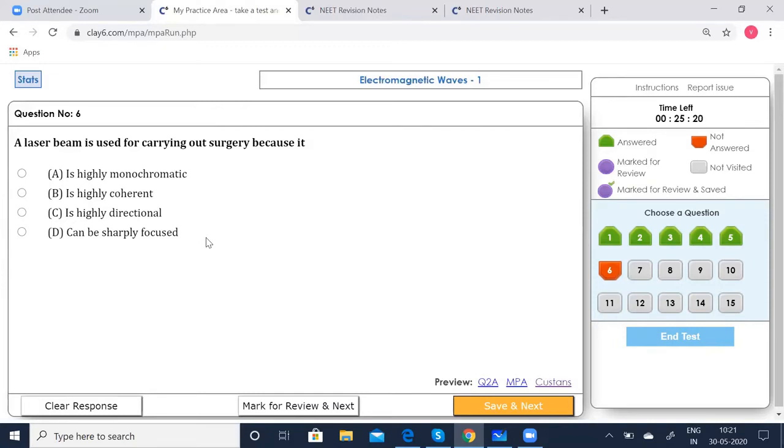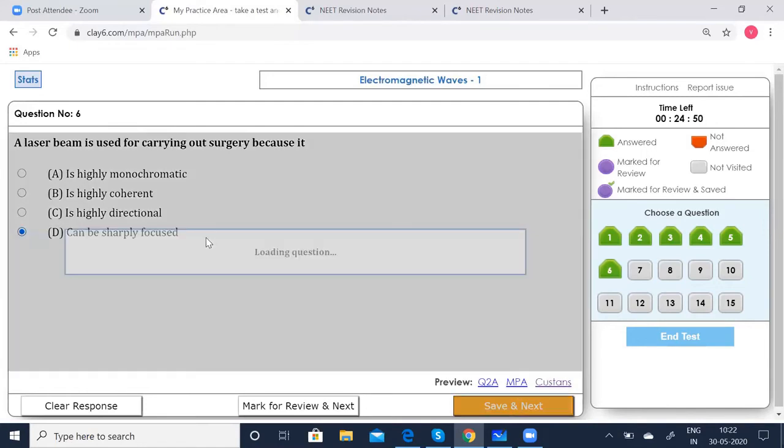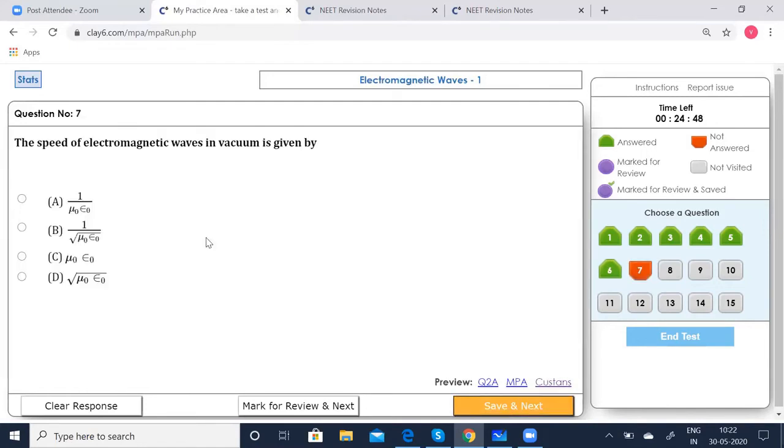So why is it used? Let us see, why is it used? Why do you prefer a laser beam? Because it is highly monochromatic, it is highly coherent, highly directional, can be sharply focused. Earlier, we saw that they are coherent, and we also saw that they are perfectly parallel, they are narrow, and they can travel through long distances without spreading. So all these factors put together, that's to say that they are sharply focused. Okay, so the option D is correct. So save that, go to the 7th one.